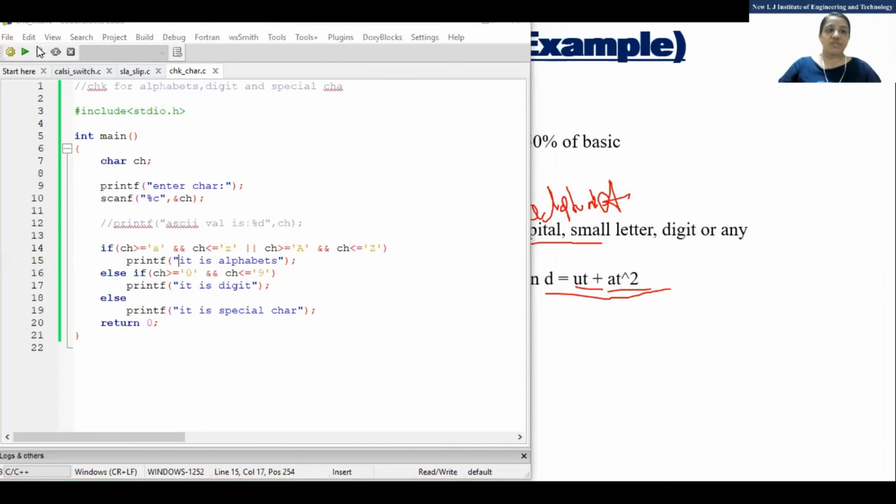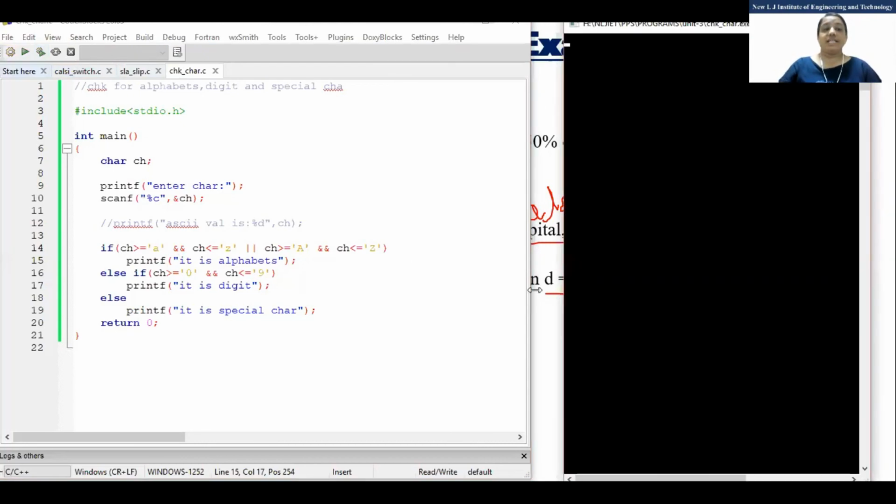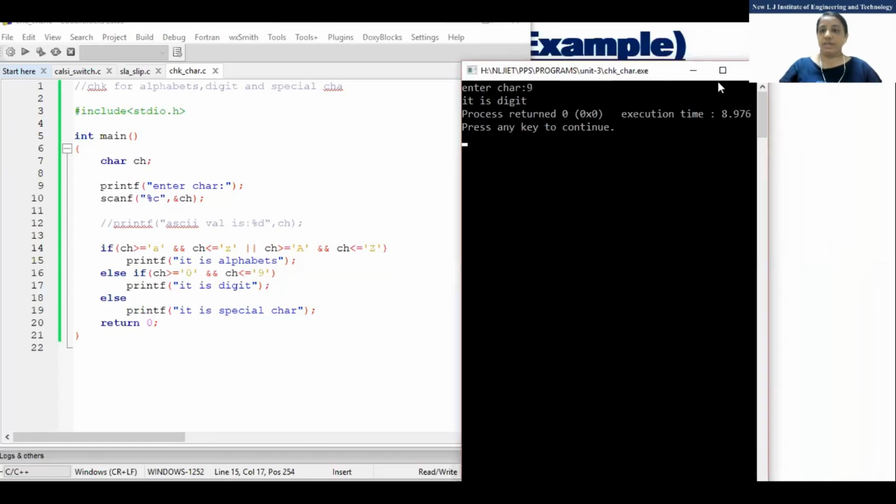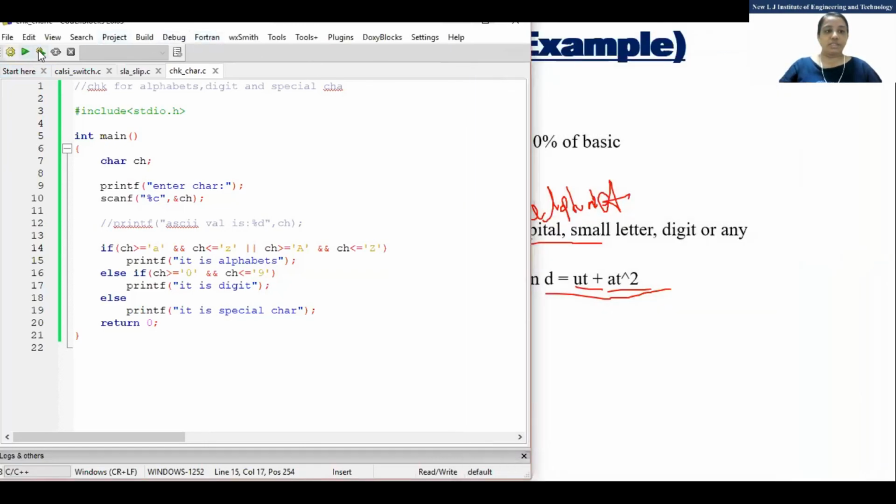Now I'll check another value. Suppose I press 9. It says digit. Clear?